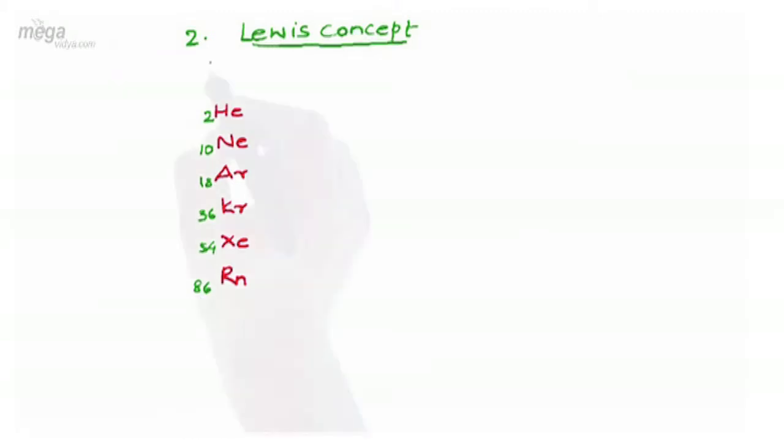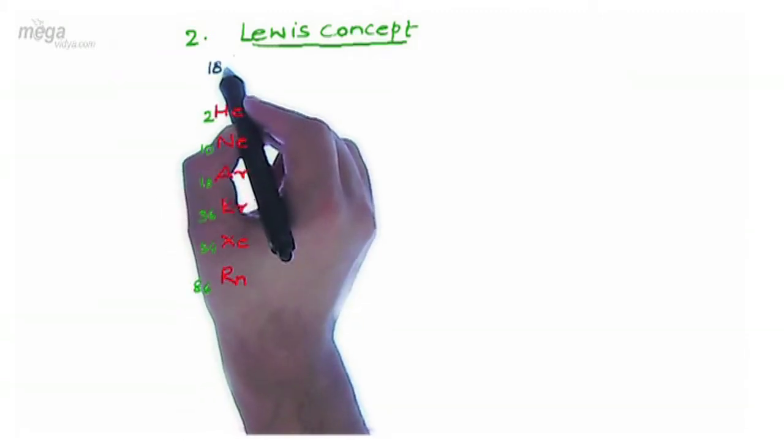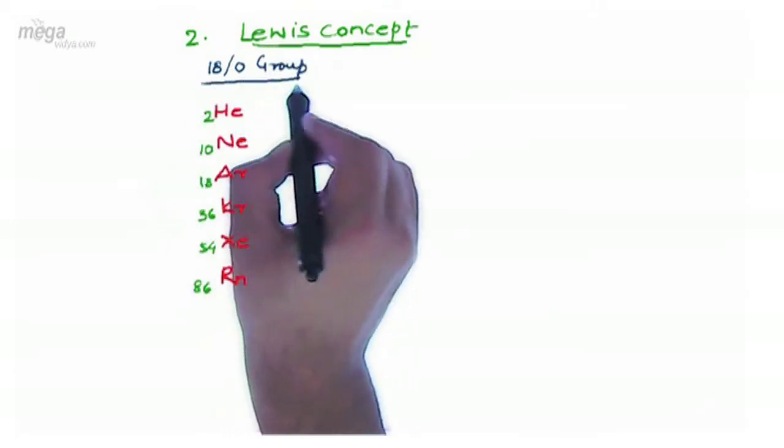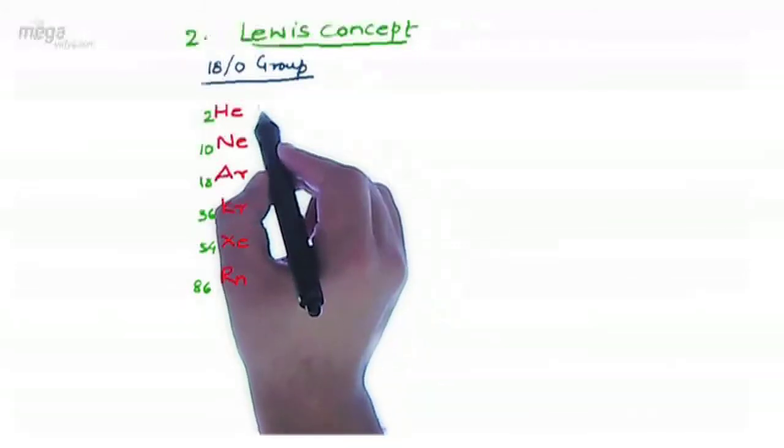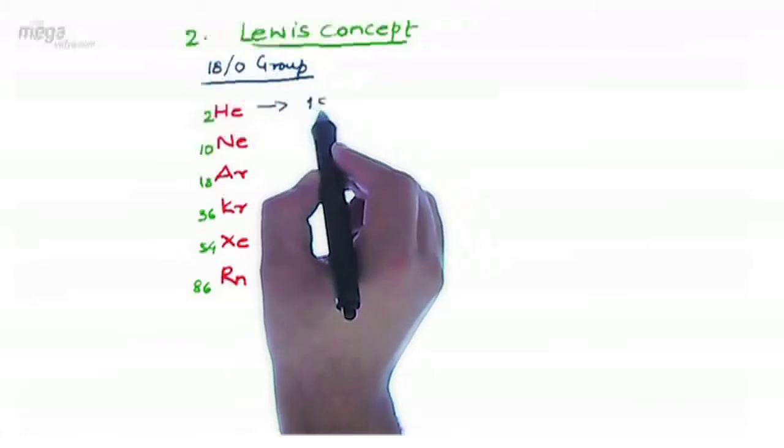Now these elements are part of the 18 or 0 group of the periodic table. Let's observe their valence shell electronic configuration. For that, we can refer to the method of electronic configuration in the chapter on atomic structure. Helium has a configuration of 1s2.